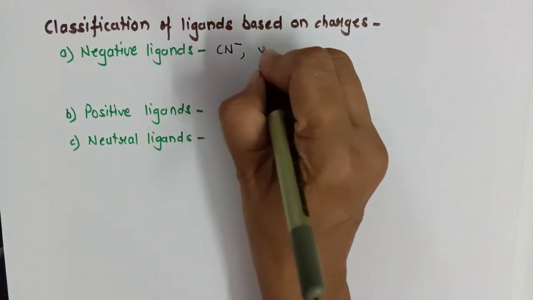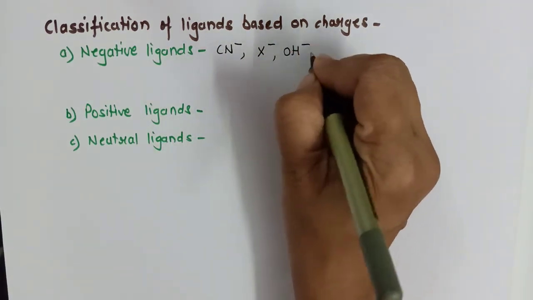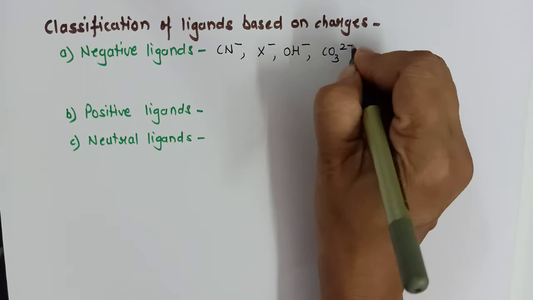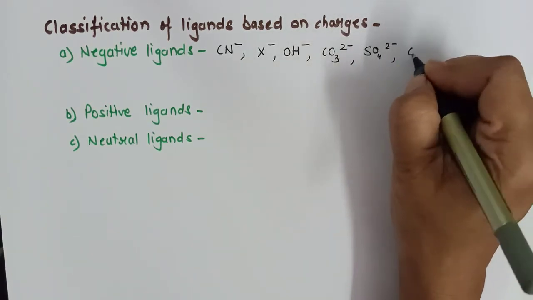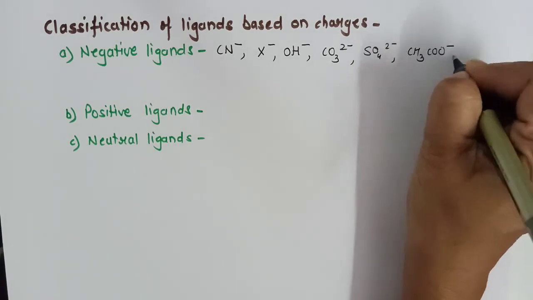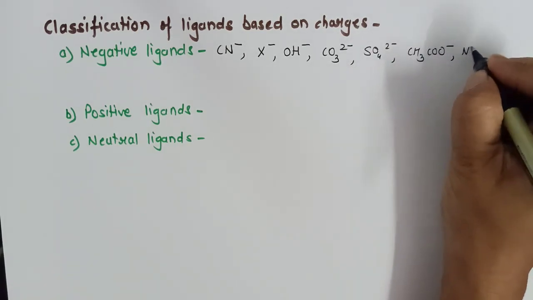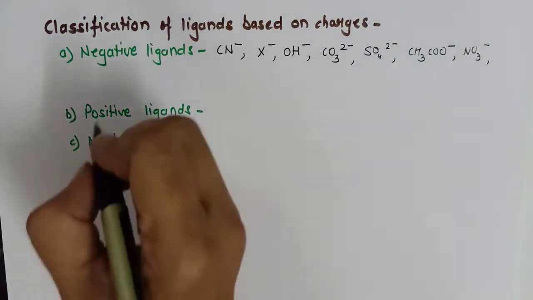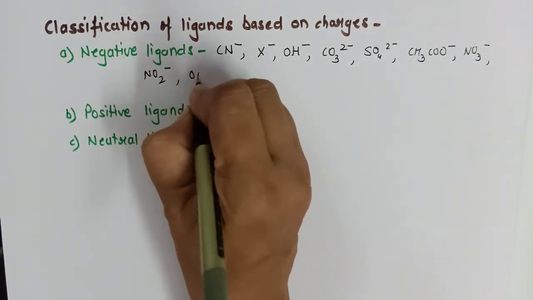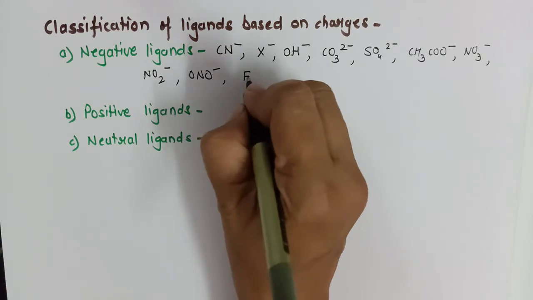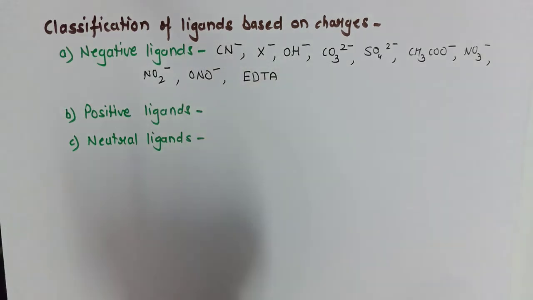For example, cyanide, halogens, hydroxyl, carbonate, sulfate, acetate, nitrate, nitro, ONO minus, and EDTA, ethylene diamine tetraacetic acid, about which I have told you at the starting of the video.